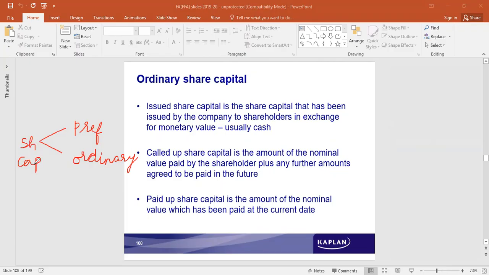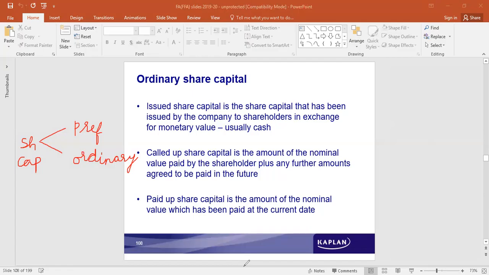Preference shareholders have a preference in terms of payment of dividend. Multiple times we did refer to the income statement format. Once again, let's look into that. Preference shareholders have a preference in terms of dividend payment. So the terms and conditions are, at the time of issue of preference share capital, what is the percentage of dividend that would be paid to them would be pre-decided.